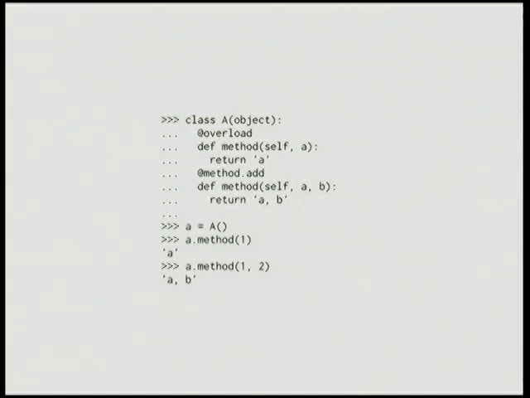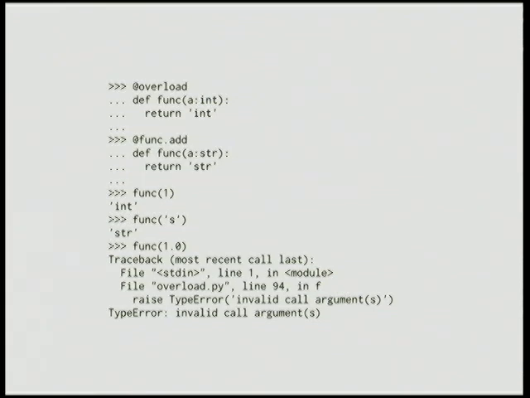So you decorate the first method of that name, say this is the first implementation, then you add other implementations of the method to the overloading. And then when the method is invoked, we figure out which arguments match which particular signature, and the correct one is called. You can overload functions as well, and you can use function annotations in Python 3, and it'll make sure that the types match. You can even overload class methods and static methods and classes if you really want to. And it uses a bunch of really neat introspection that Python offers.